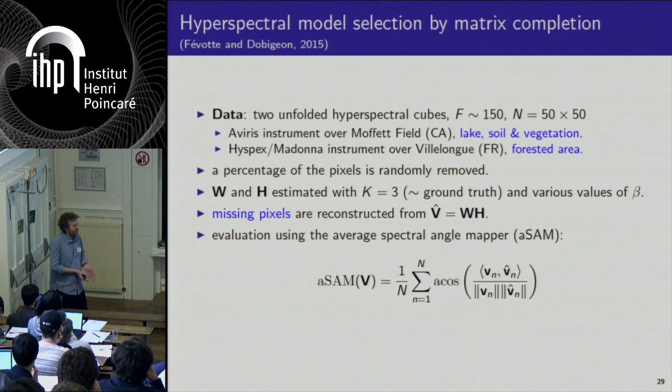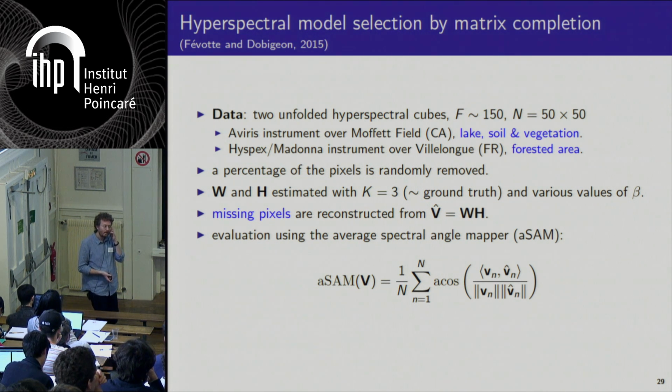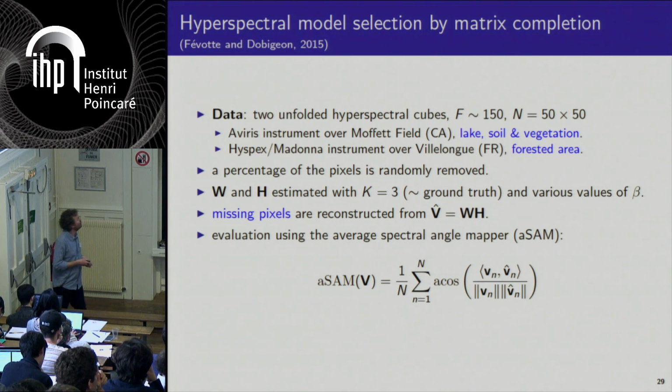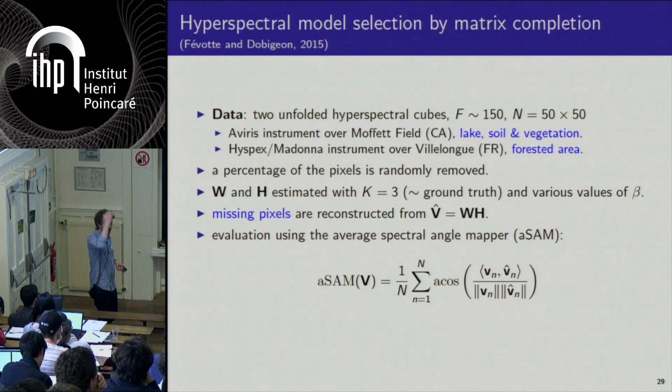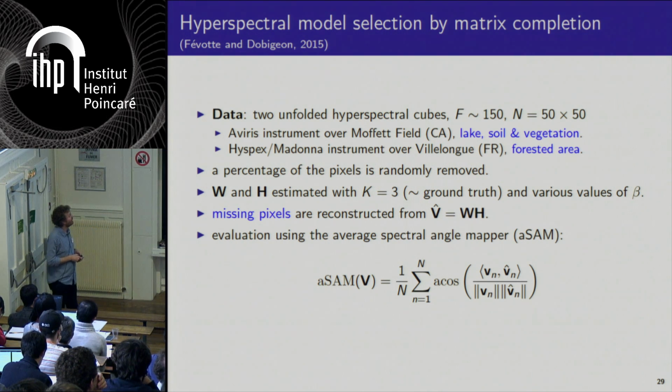In this first experiment, we are going to do matrix completion. We take two hyperspectral cubes that we unfold, meaning that we ignore the spatial structure and just unfold the tensor into a matrix.